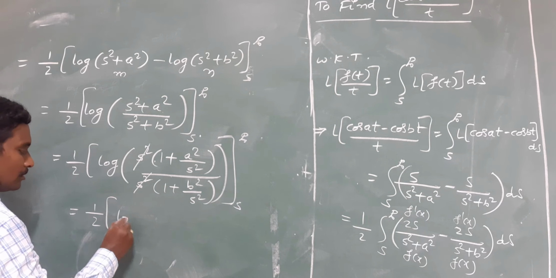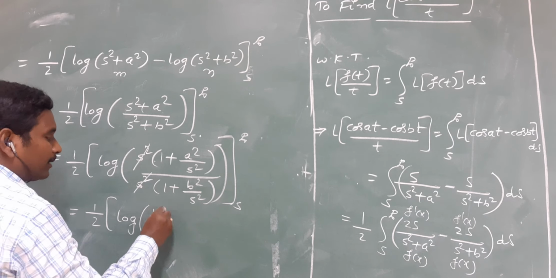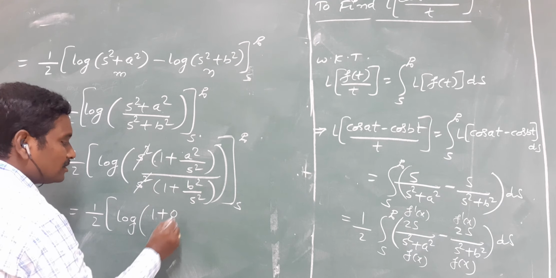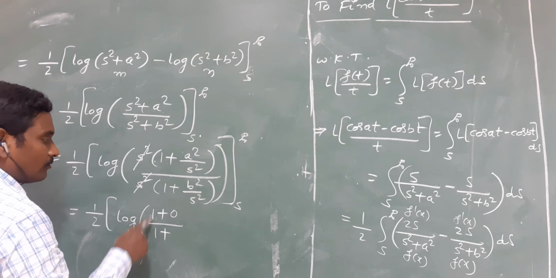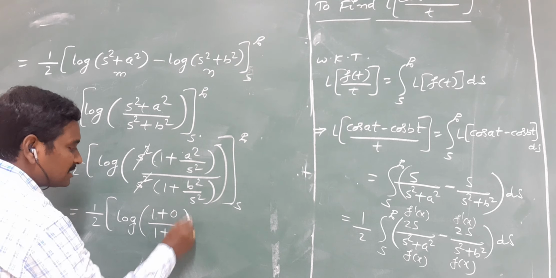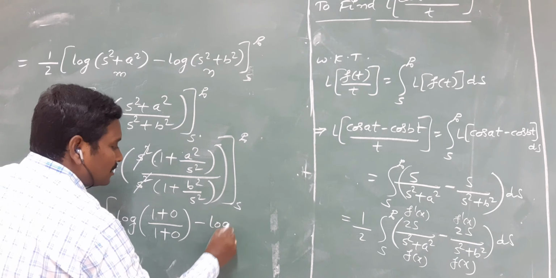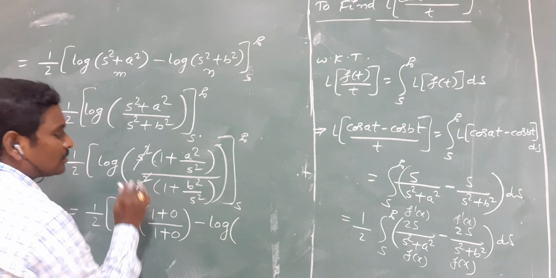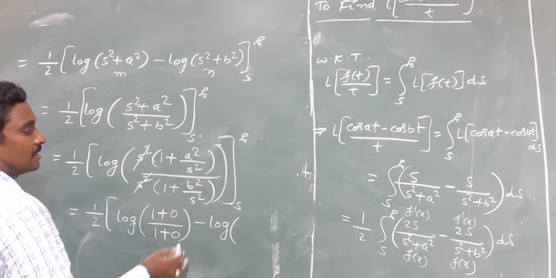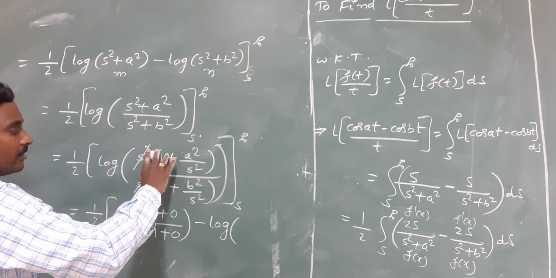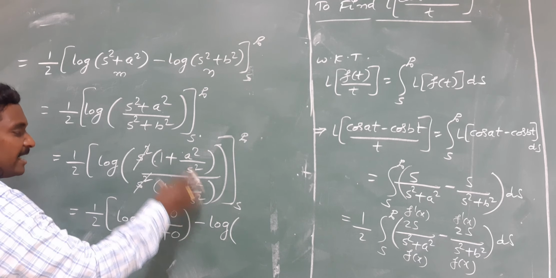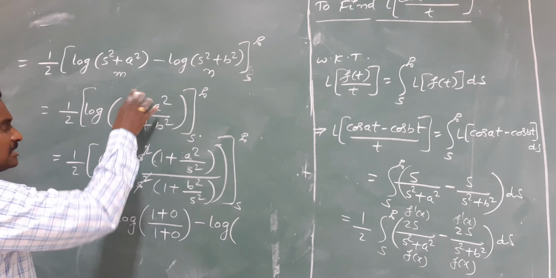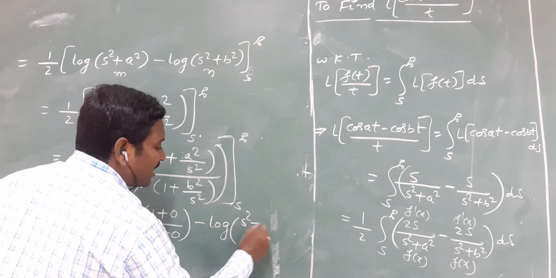Half into log of 1 plus a square by infinity, which is 0, over 1 plus b square by infinity, which is also 0, minus. Now replace s by s only. Apply the lower limit which is s. You will get a similar term. Okay. By replacing s by s, you get only this term. This is nothing but the previous term. So directly write this term.